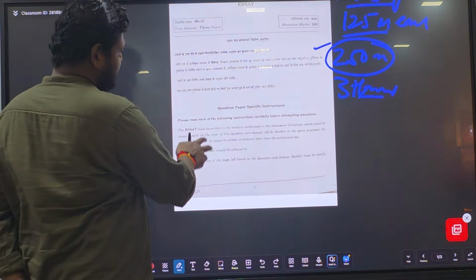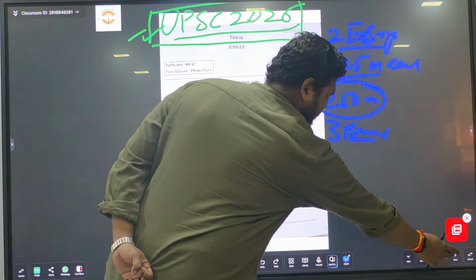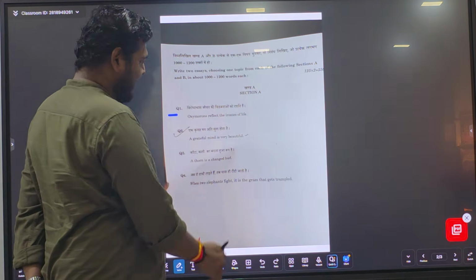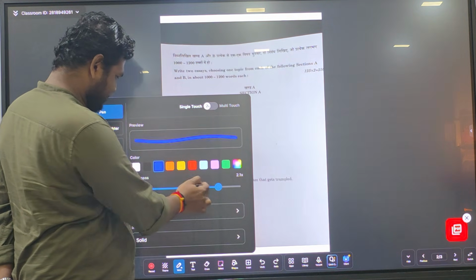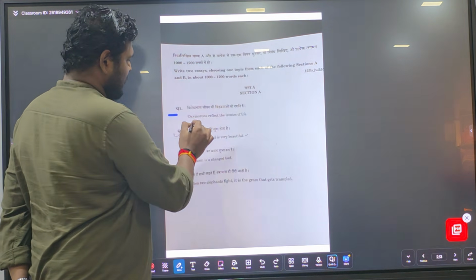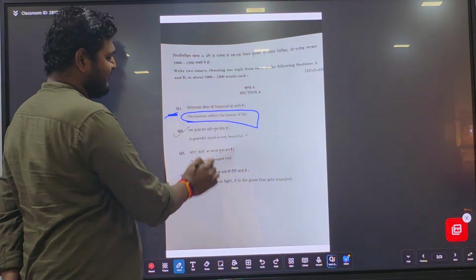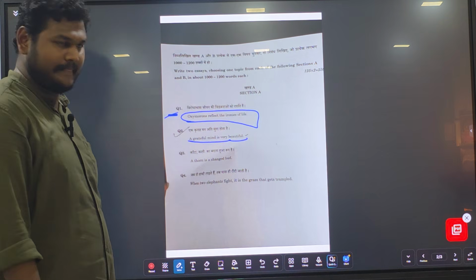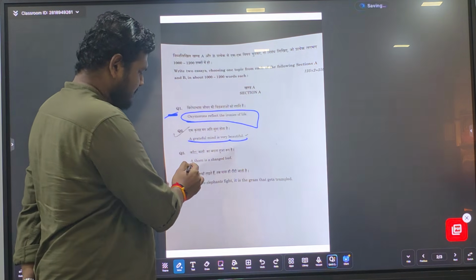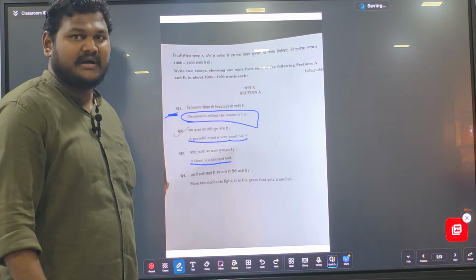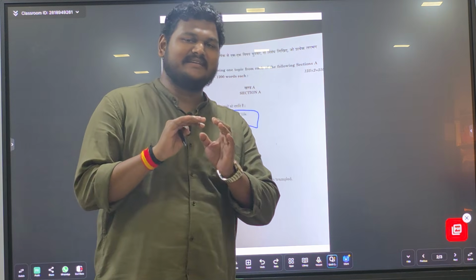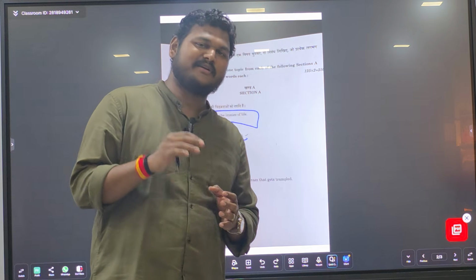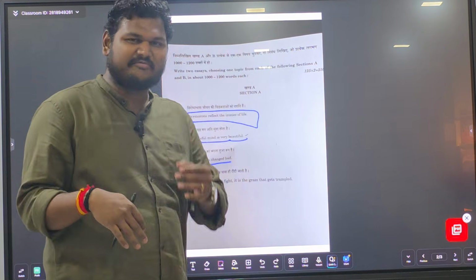So this was today's essay paper. First one: oxymorons reflect the ironies of life. The second essay was: a grateful mind is very beautiful. A very beautiful essay. Third: a thorn is a changed bud. It is an attitudinal change which we have to identify, attitudinal change in every aspect of life.